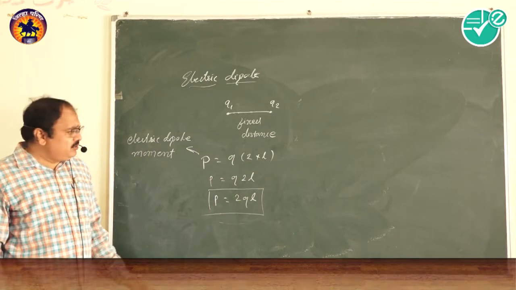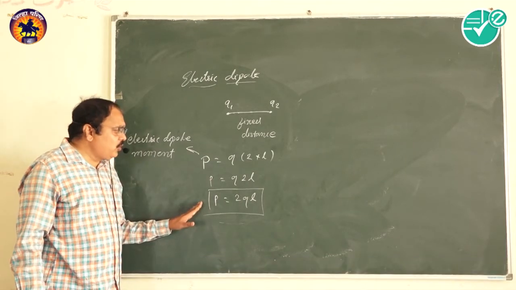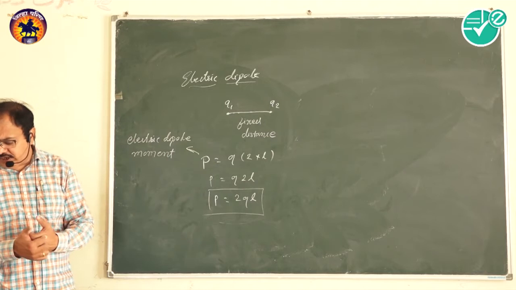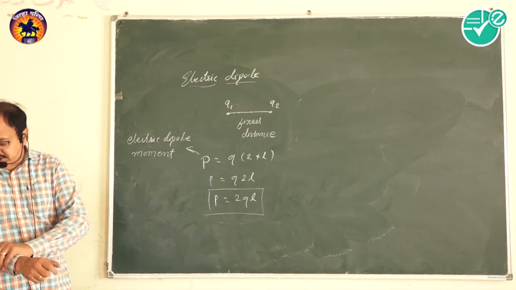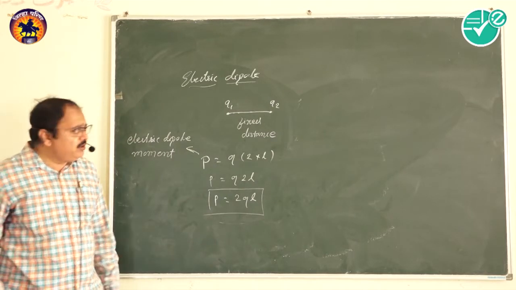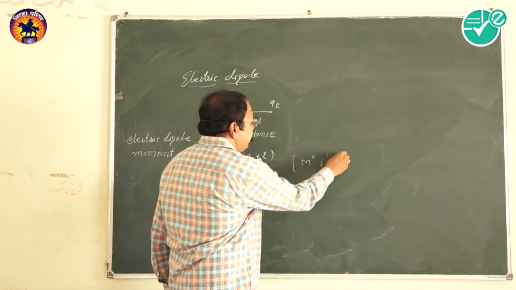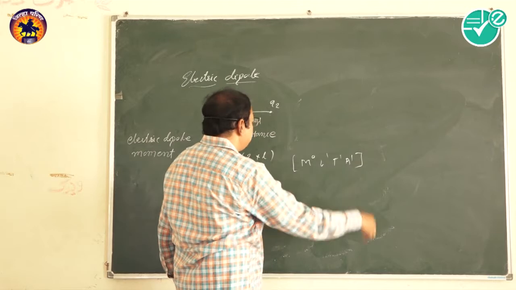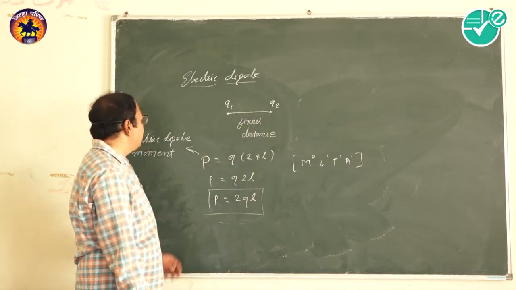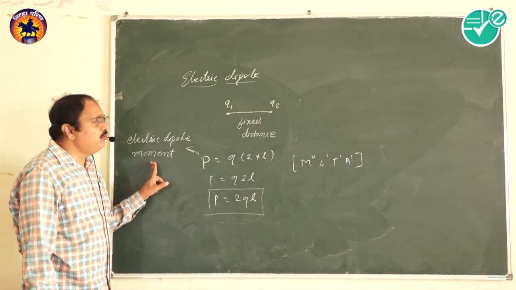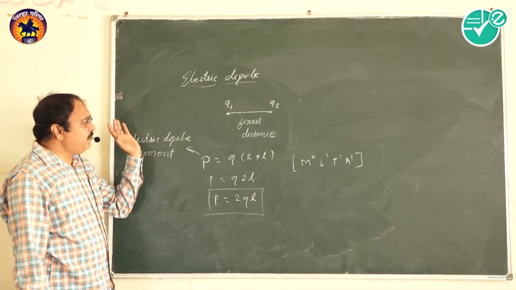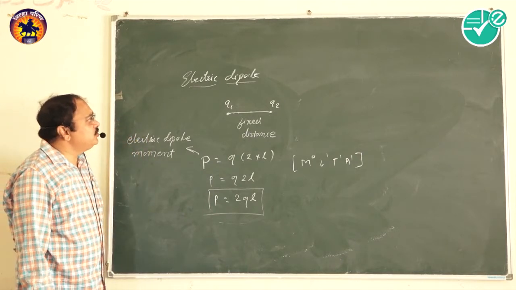The unit: you know what the unit would be. It is coulomb-meter in the SI system, and the debye is also used. The dimensions are M to the 0, L to the 1, T to the 1, and A to the 1. These are the dimensions for the electric dipole moment. This is the electric dipole. I think you got it.